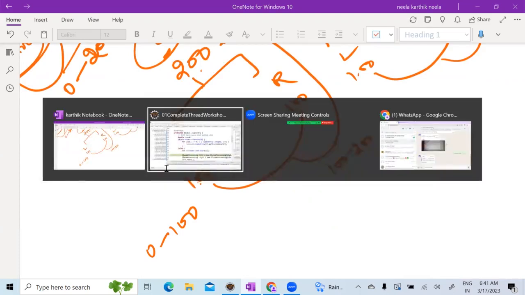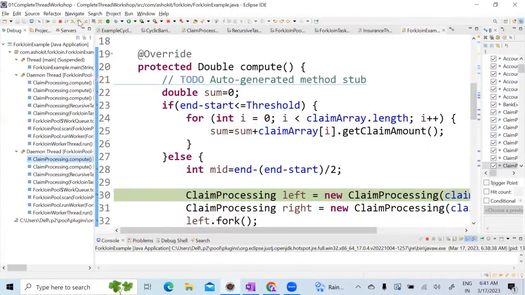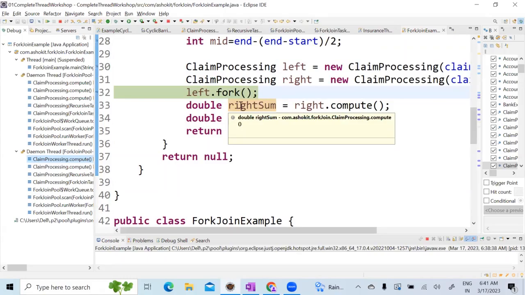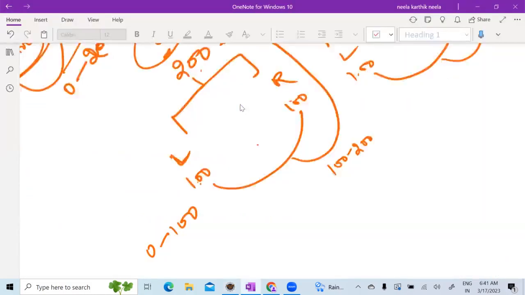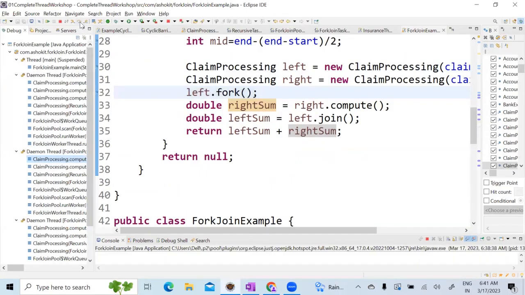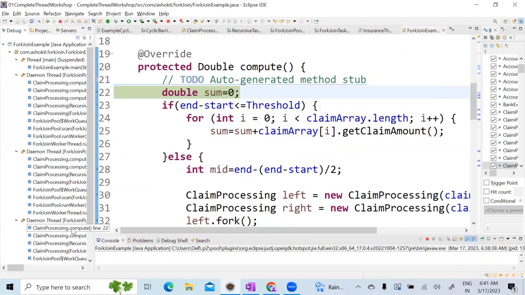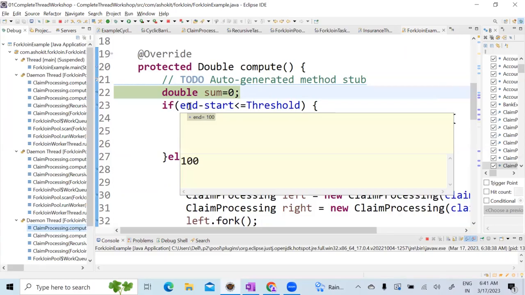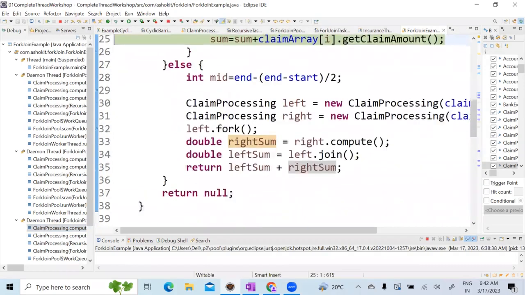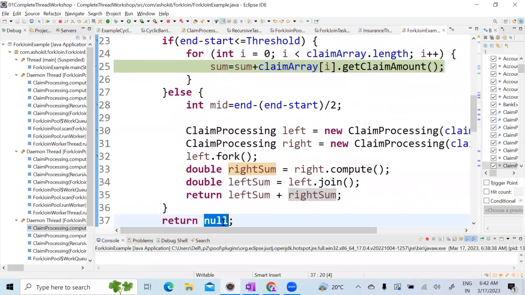Yes, correct. So now, here we have a left thread and a right thread, and left dot fork means it will create one more thread towards the left side, and currently it will execute the right one, correct? Yes. Look here, it has created. Now look at the last one. What is that? 100 and 0. Now if I press F8, can I say it is calculating the sum of the entire number? I need to pass sum here, guys.